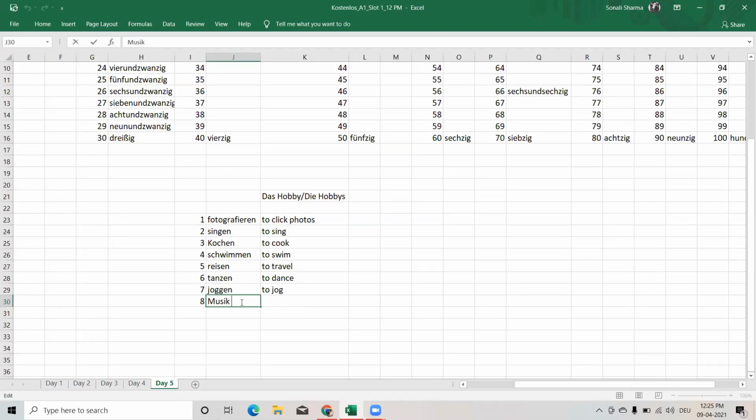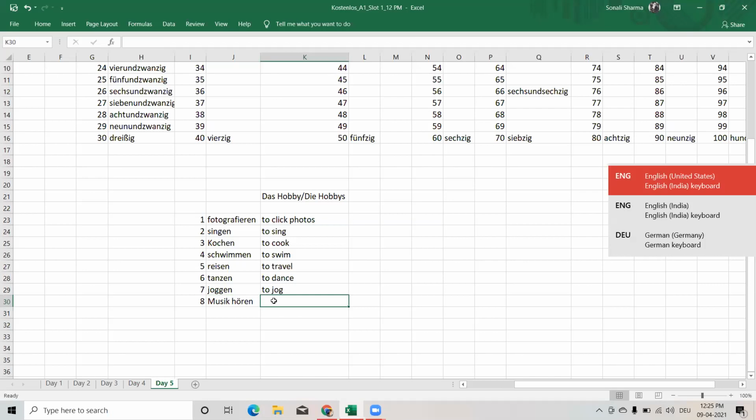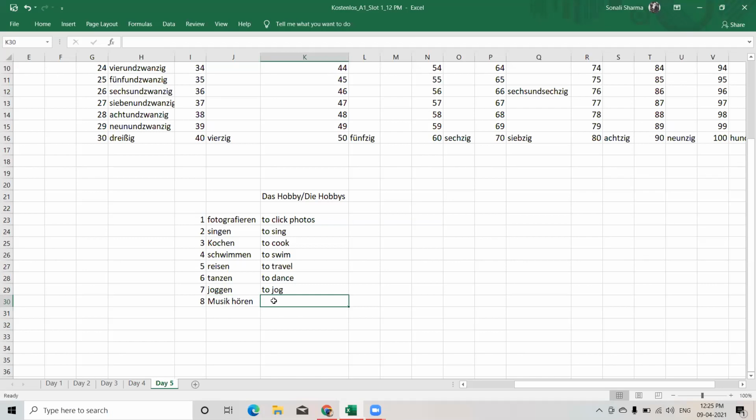Now we are using this in Musik hören. This is not music, this is Musik. And the meaning is to listen to music.